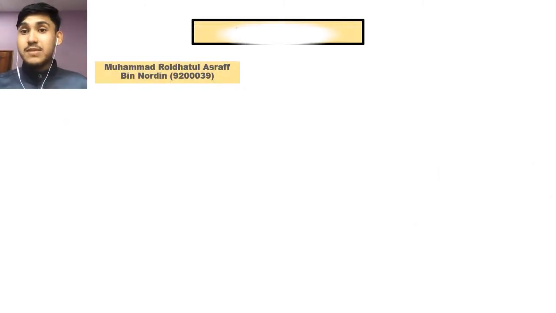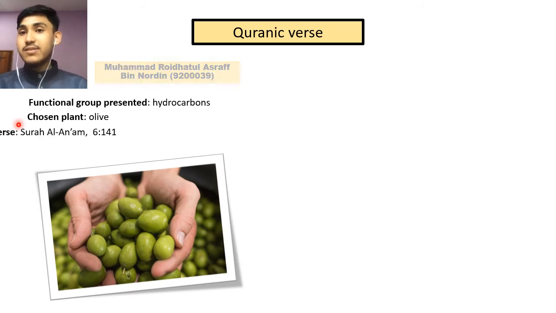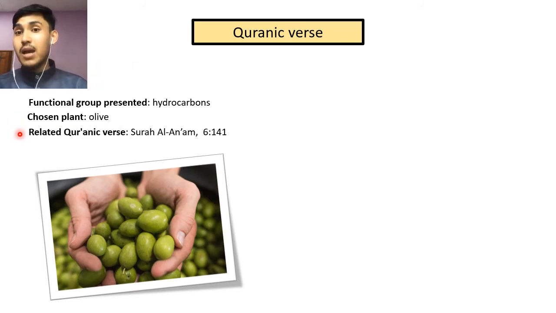For Quranic verses, the functional group presented is hydrocarbon. The plant chosen is olive, and the related Quranic verse is from Surah Al-An'am, ayah 141.